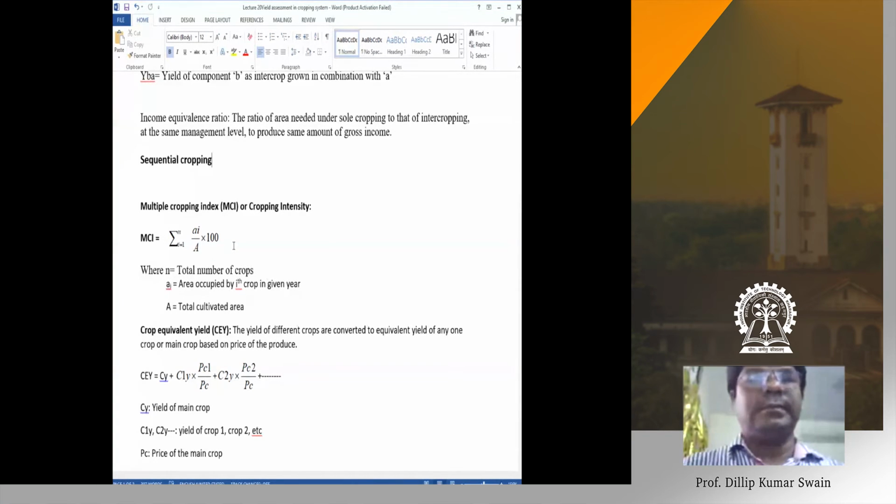It will be less. How much? What will be his cropping intensity? 100. 100%, correct. So in this case, the cropping intensity of this farmer will be only 100%.